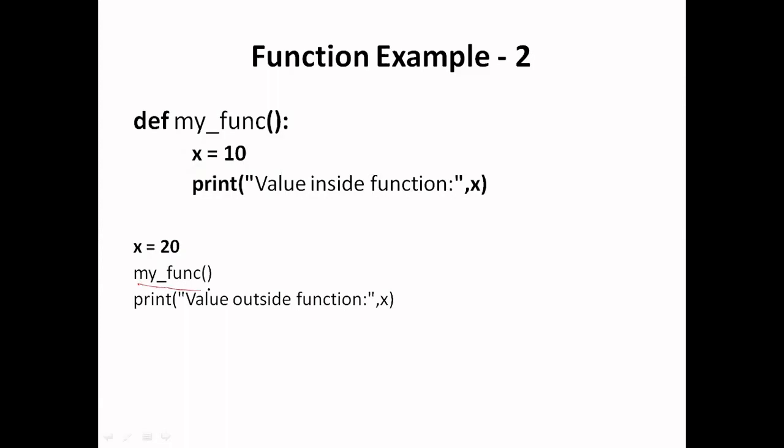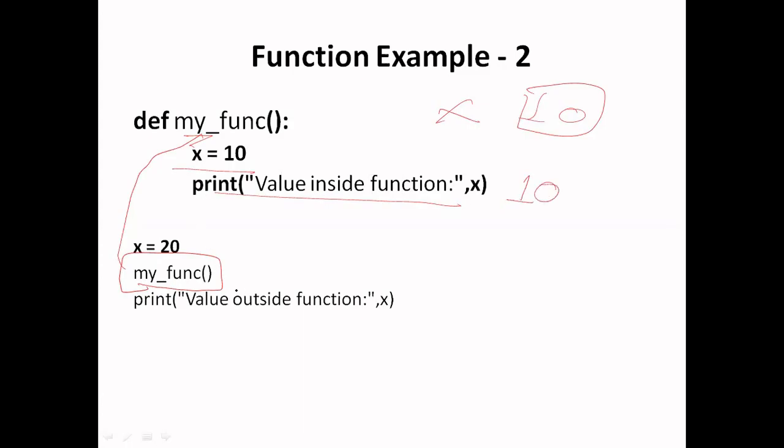In this case, I have taken another variable x which has been assigned a value 20, and if I call this function myFun, control will go to that point and it will execute this function. So x equals 10 will be executed, that means a variable x will be created with value 10, and this line will then be printed. That means the value of x will be printed, which is 10.